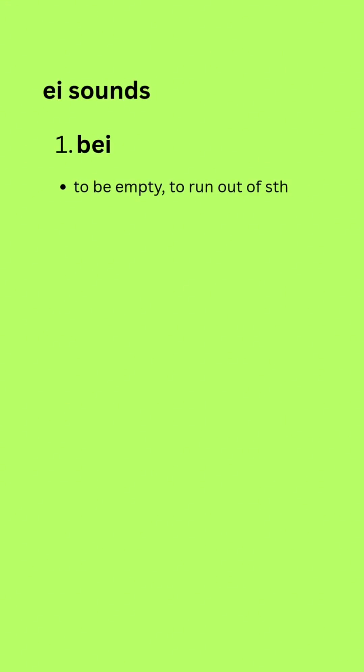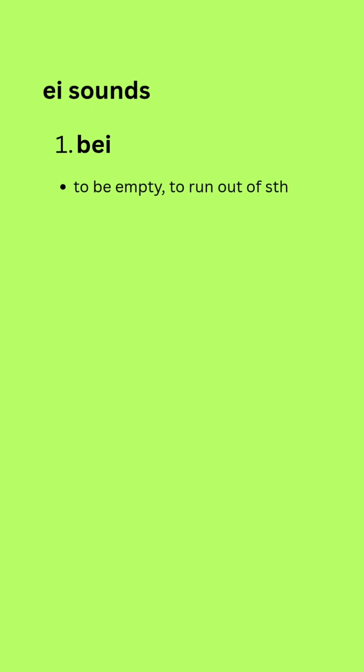Hello, in this video we're gonna practice the word BEI. Before we practice this word, let's practice EI first. We pronounce EI as A, A, A. So the first word that we will learn today is BEI. We pronounce it Bay, Bay.